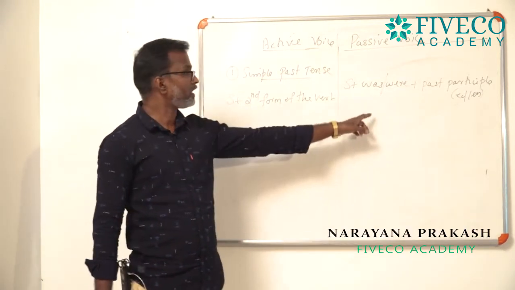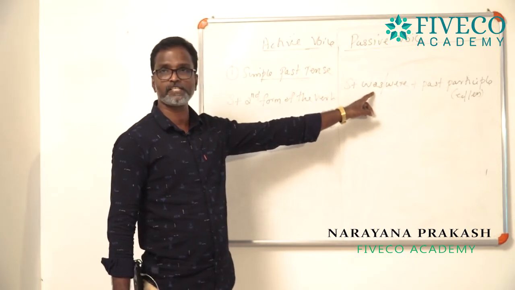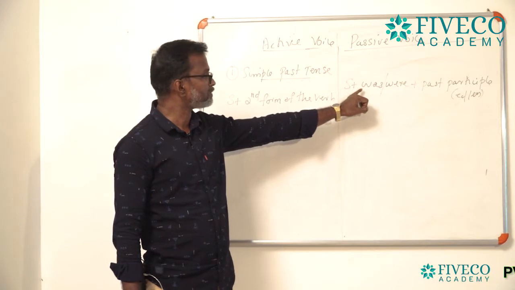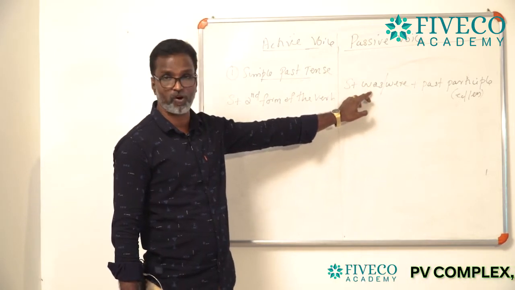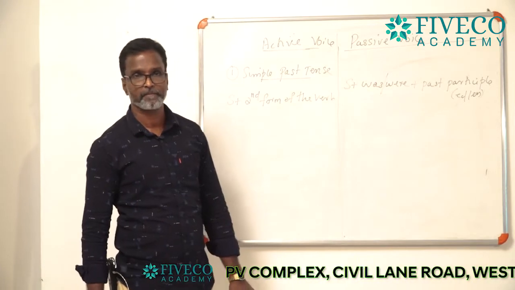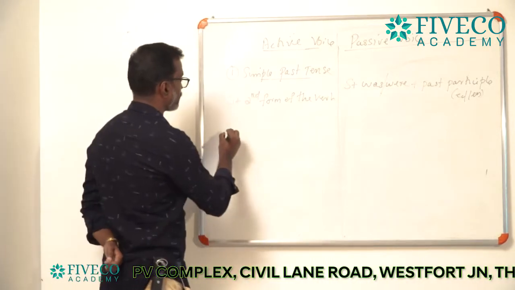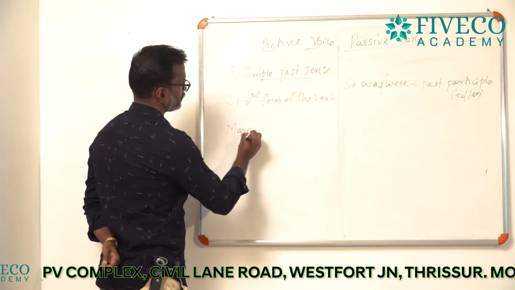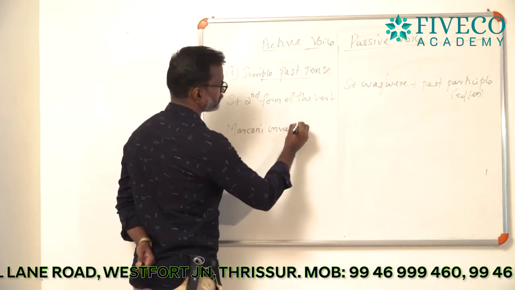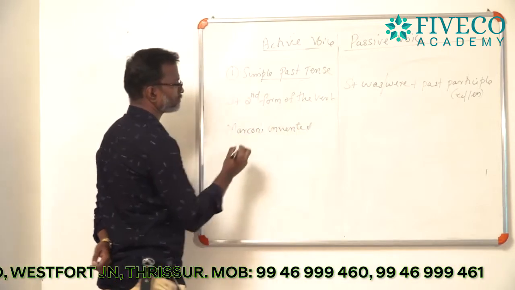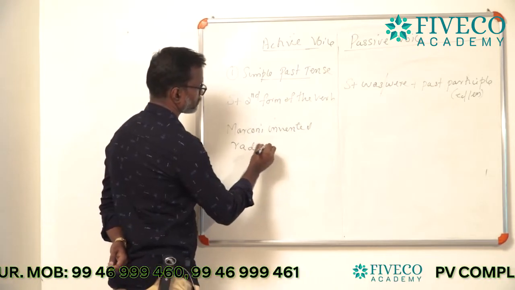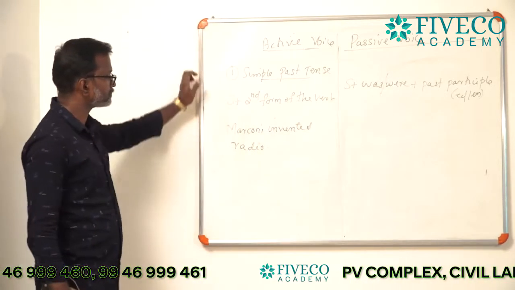And you know very well the application of these two auxiliary verbs, was or were. I mean, if the subject is singular you can use was, and if the subject is plural you can use were. Okay, I shall give you an example. Marconi invented radio. A simple sentence.